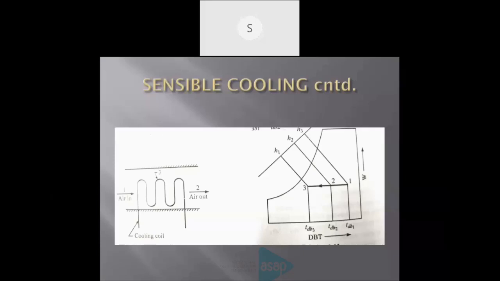This is a cooling process. Here also some quantity of air bypasses the cooling coil. We cannot bring the temperature of the entering air down to the surface temperature of the cooling coil.